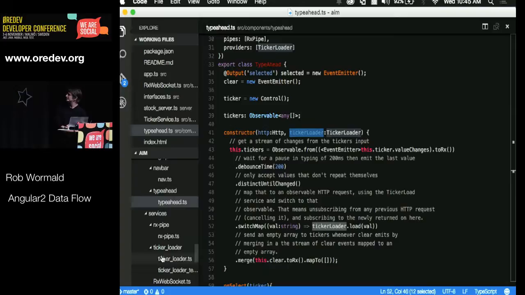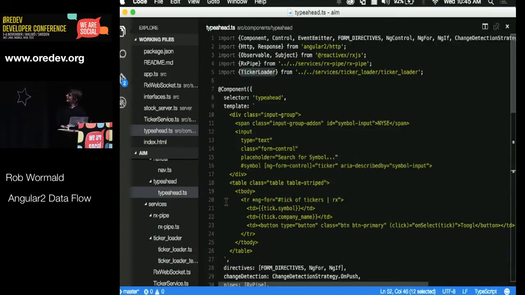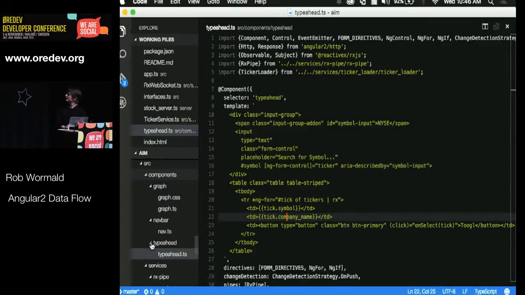The socket service, actually, let me show you the template there. So this is that ng4 ticker of tickers. I'm using an Rx pipe here. This is kind of a hack at the moment because we've just added this to Angular 2. This Rx pipe is doing the same thing as the async pipe, just piping through these asynchronous values and showing us the symbol and the company name. The WebSocket service is a little bit more complicated.